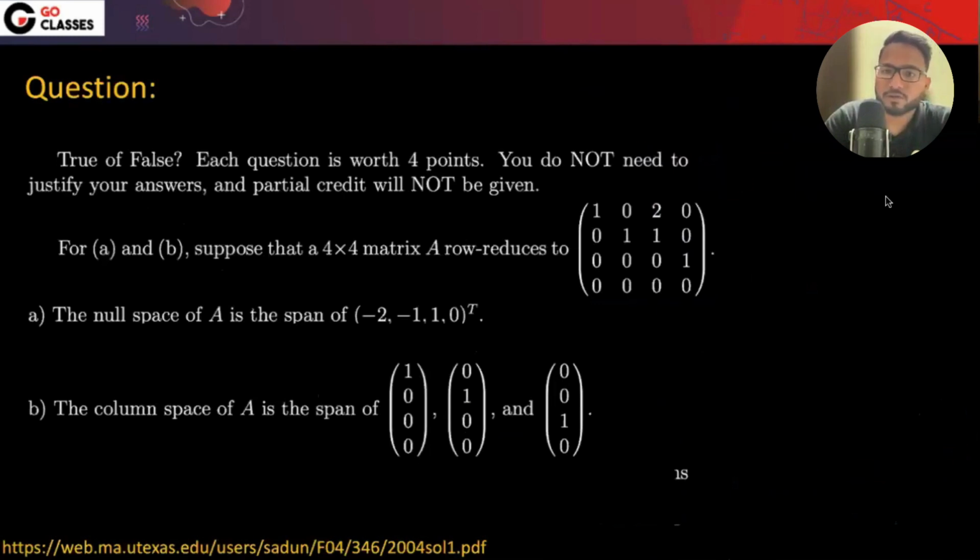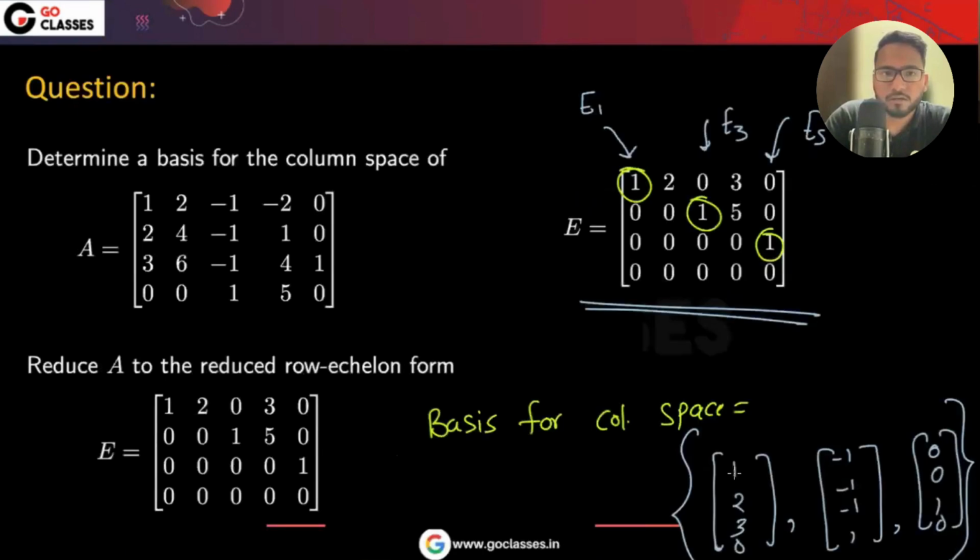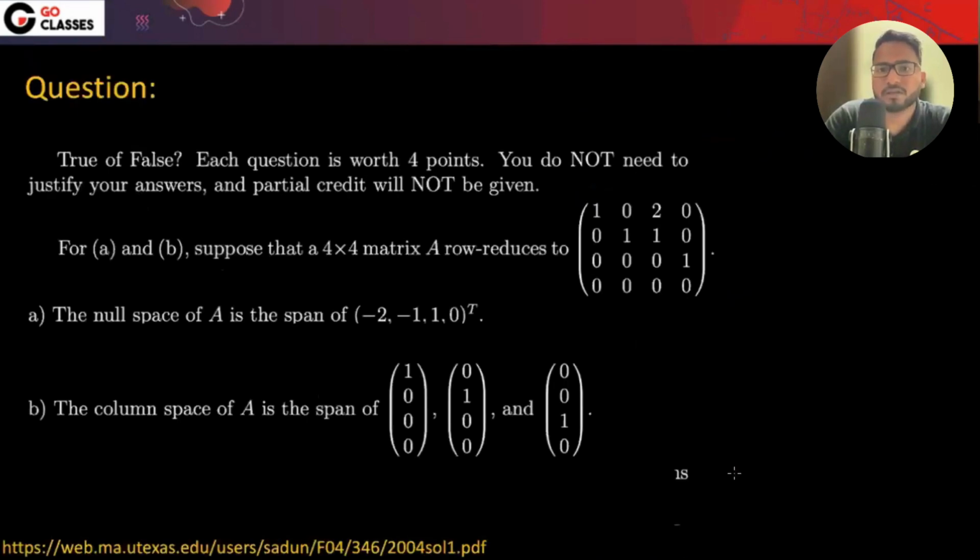Now let's solve this question. Each question is worth 4. Suppose there is a matrix which got reduced to this. I think this is different from the previous one. That's not a problem. The null space of this A, is this true or false? The span of this. How many vectors should be there in the null space? I think only one vector, right? You can just quickly verify whether multiplying this will get you 0 or not.